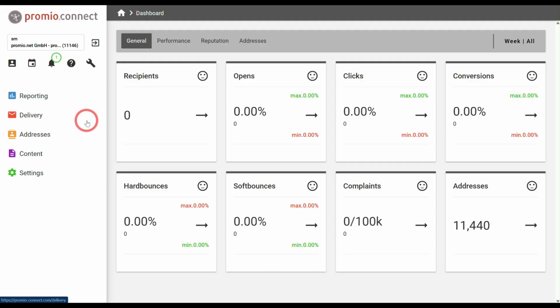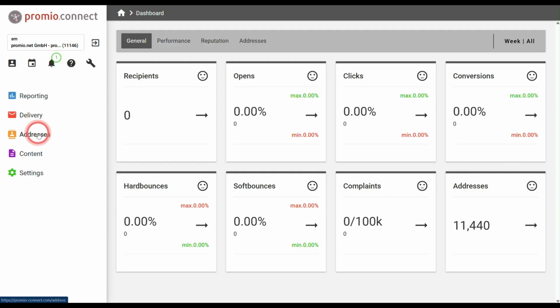Personal data is essential for individualized communication. If the data is no longer required for its intended purpose, Promio.connect offers automatic GDPR-compliant deletion rules as well as the option to delete data manually. You can also conveniently request data information.